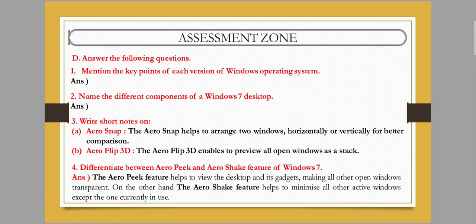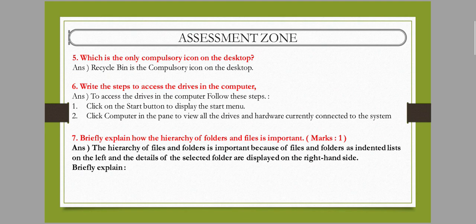Next is, which is the only compulsory icon on the desktop? Recycle Bin. Write the steps to access the drive. Here you can see there are only two steps. Click on the Start button, the Start menu is displayed. Click the Computer pane. I have already discussed this in my previous videos.